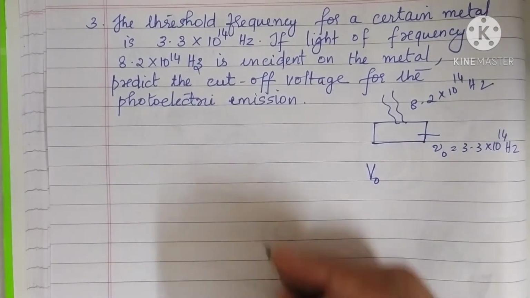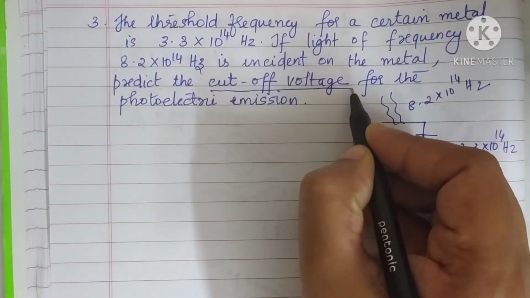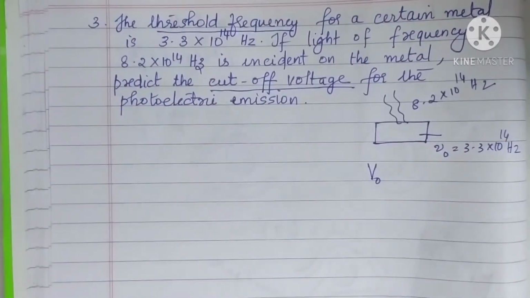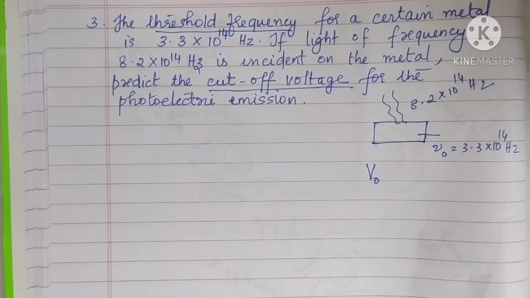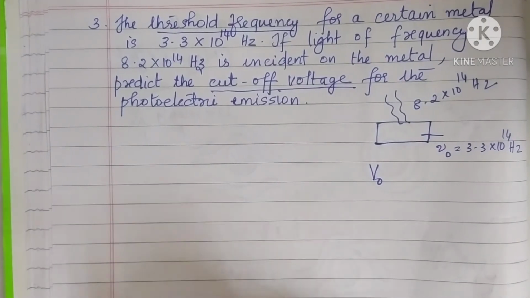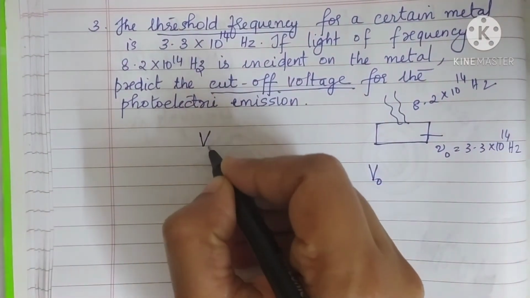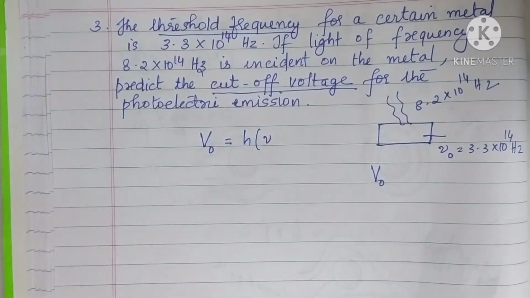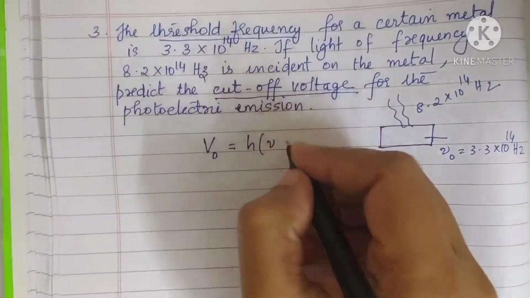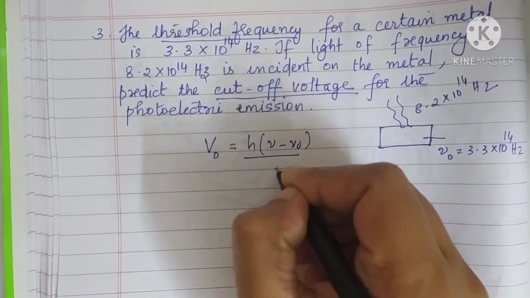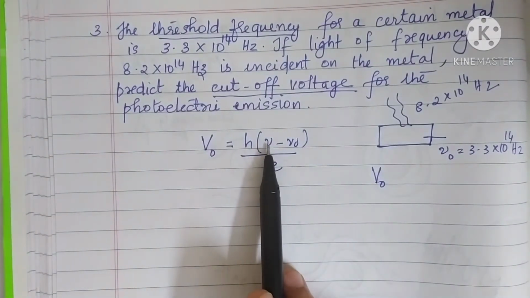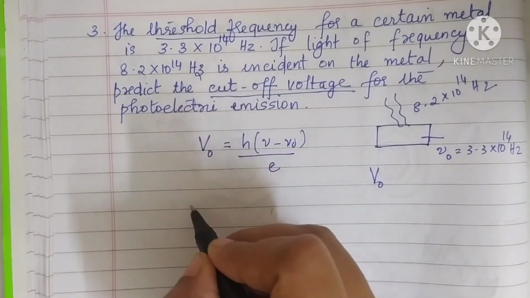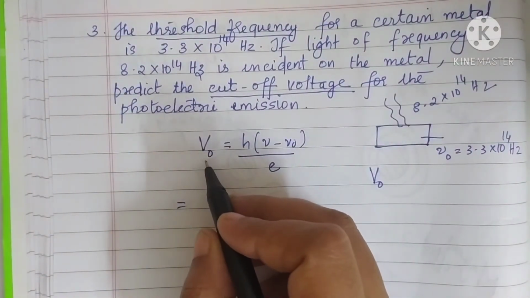You know what is cutoff voltage. Then what is threshold frequency? Everything you have studied in your theory part, so I am not going into the details. Directly we can move to the expression, that is cutoff voltage V naught is given by h into nu minus nu naught divided by e. Okay. So h into nu minus nu naught by e. Now the values are with you. Directly you can find the value for V naught.